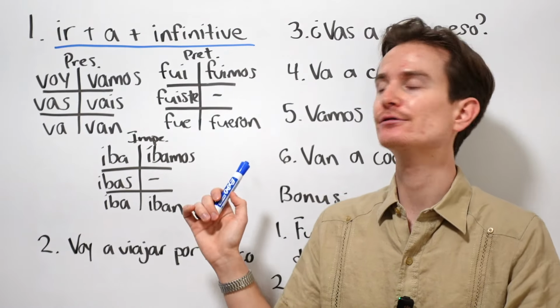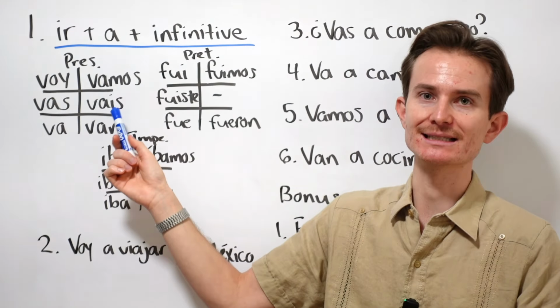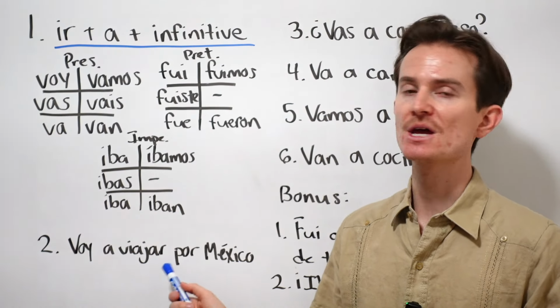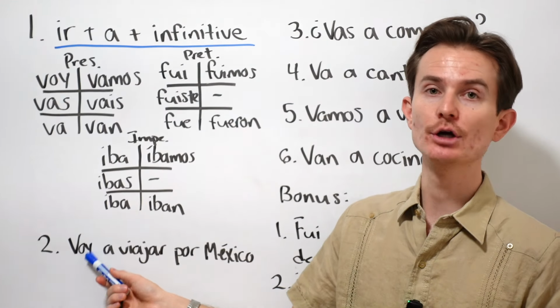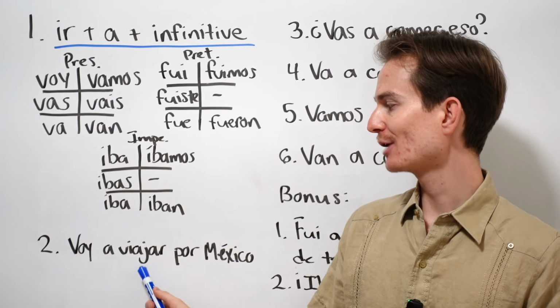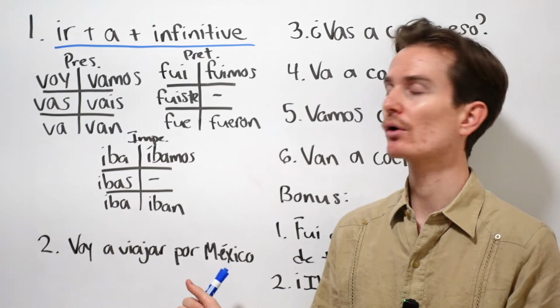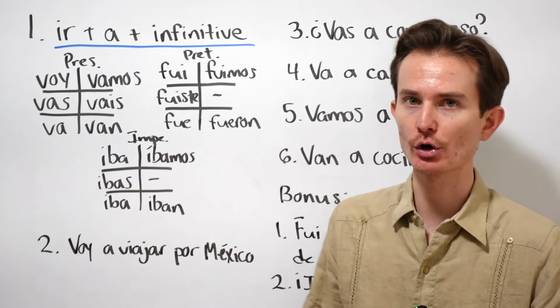If we want to speak in the informal future, all we need to do is use the present. Voy, vas, va, vamos, van. So, for example, voy a viajar por México. I'm just following my formula. I am going to travel around or through Mexico. Voy a viajar por México. It's really just that simple. Just following that formula. That's all you need to do.